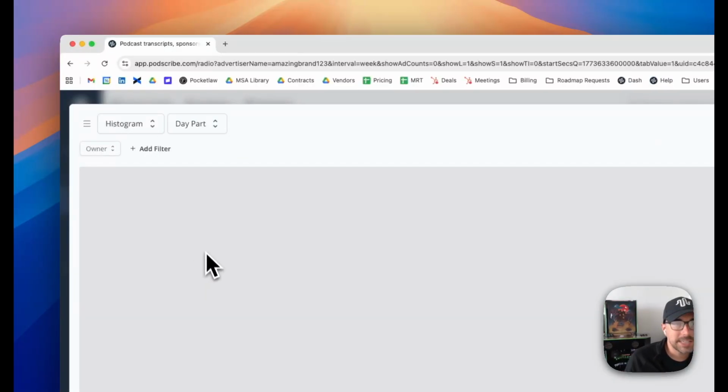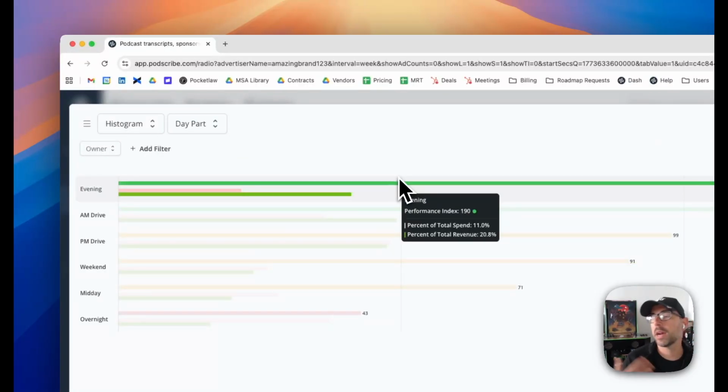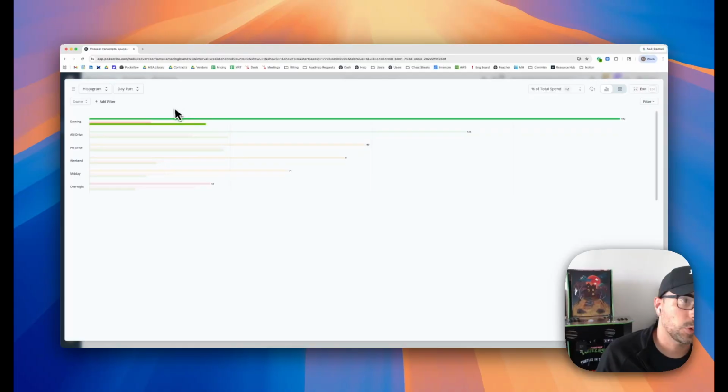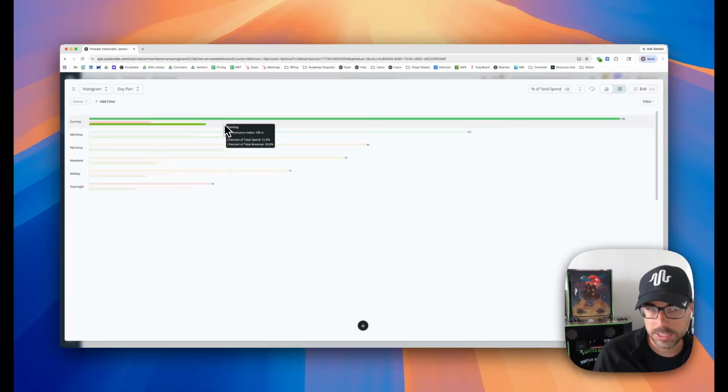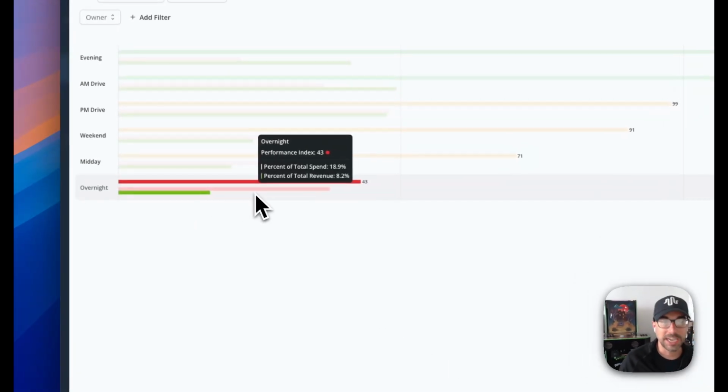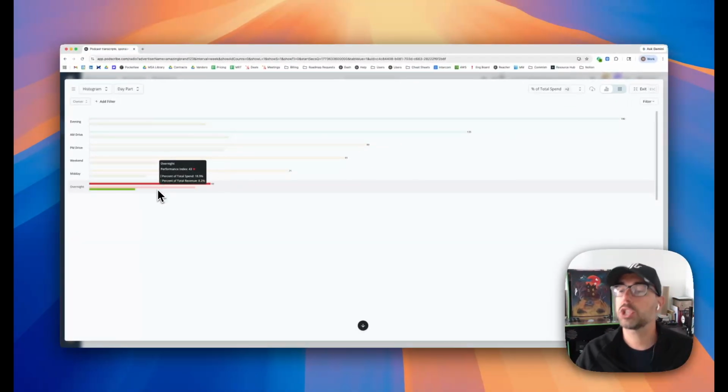But what if we wanted to look at day part? Let's take a look at day part, and that might help to influence our network buys as well. So I now have this looking at day part. I have it sorted again by performance index, greatest to least, and I'm seeing overnight is the worst performer, even though that accounts for 19 to 20% of our spend, certainly where some of the cheapest impressions come in. So there's a very large amount of cheap impressions here. Maybe this is our reach portion of our campaign, and it's okay that we're not getting a lot of performance out of here.